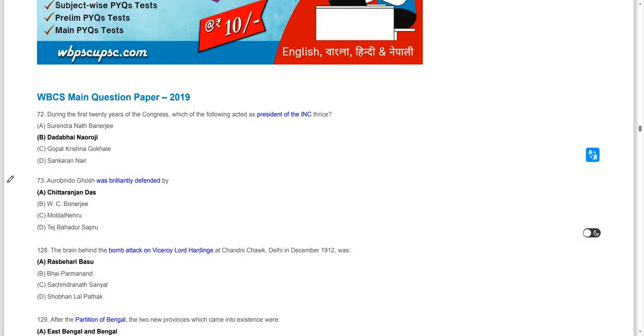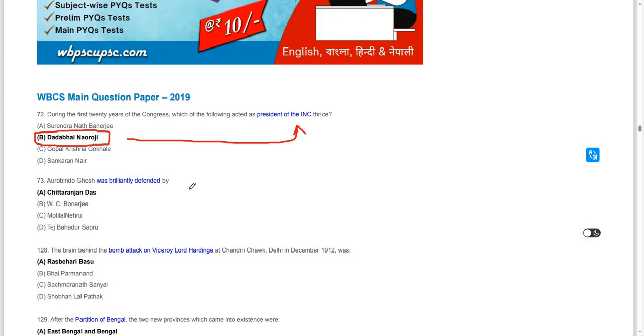Moving on, during the first 20 years of the Congress, who acted as the president of INC thrice, that is, three times? Dadabhai Naoroji. During the first 20 years of the Congress, Dadabhai Naoroji acted as the president of INC thrice.